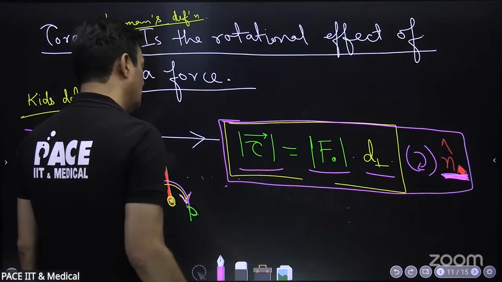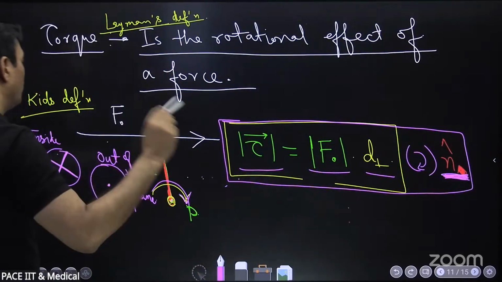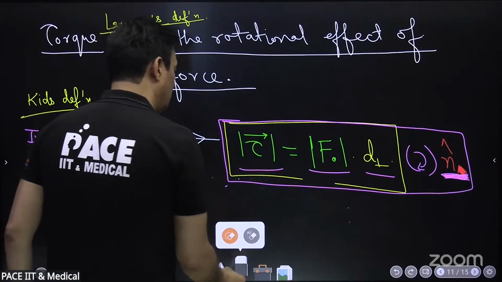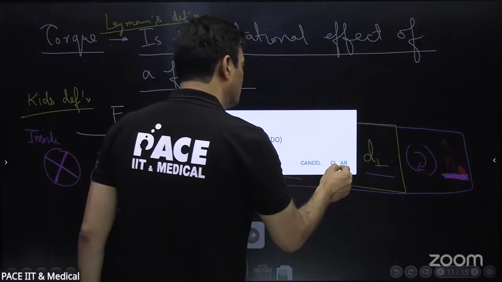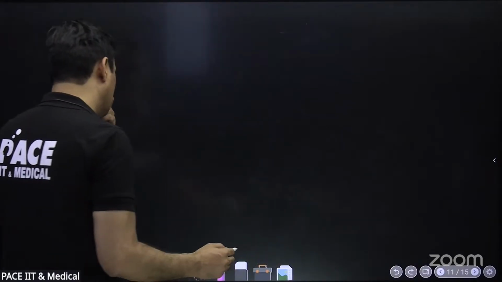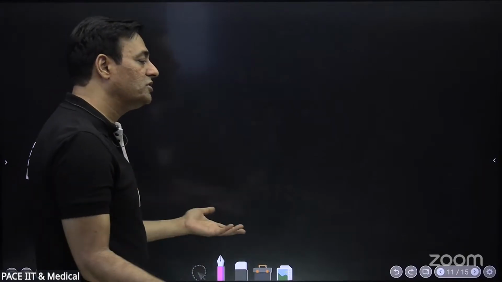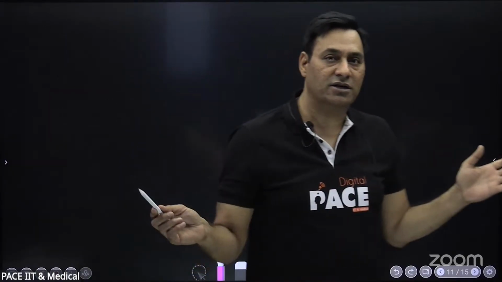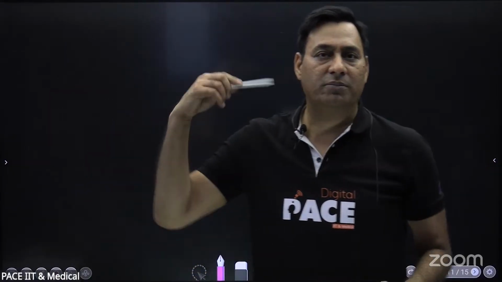Now, if we want to understand torque in literally perfect terms, the best definition, so that we can do all the questions of physics and never get stuck with the sense of direction or magnitude, this is the perfect definition.